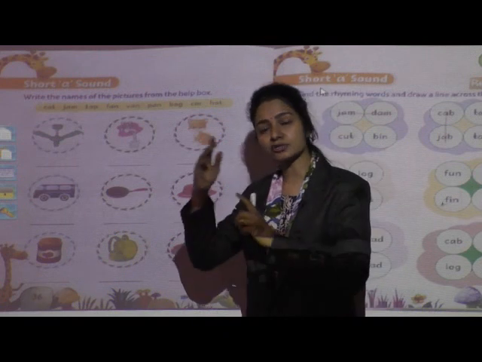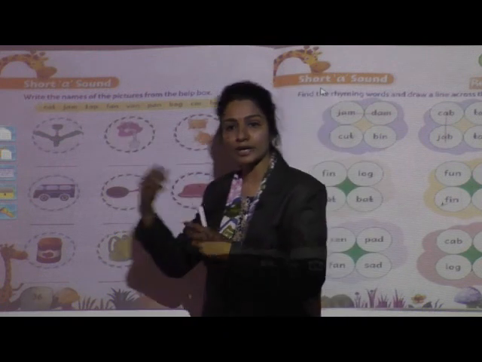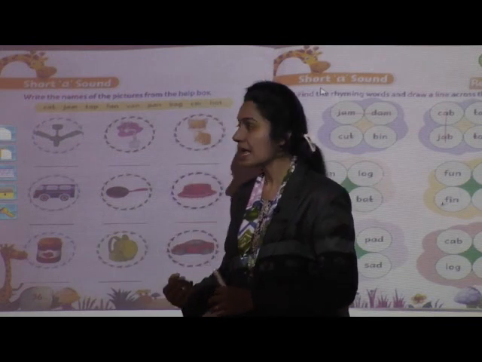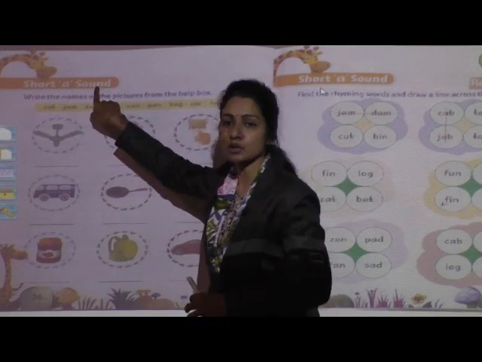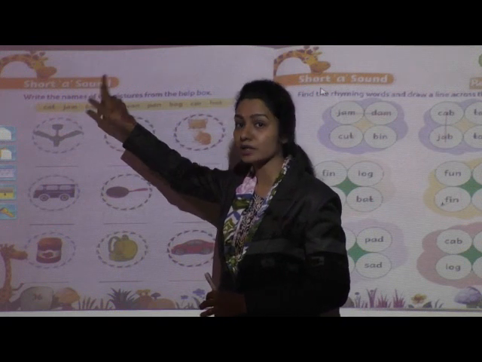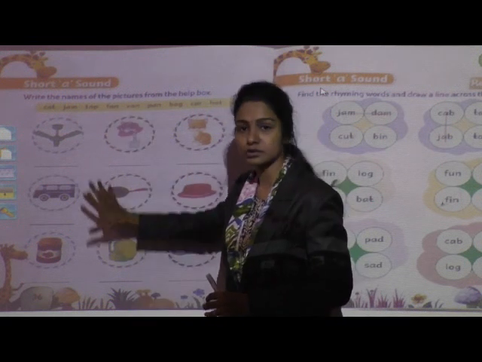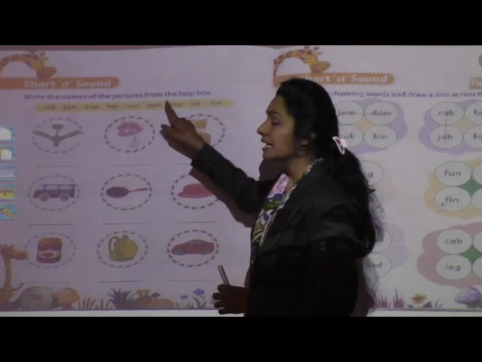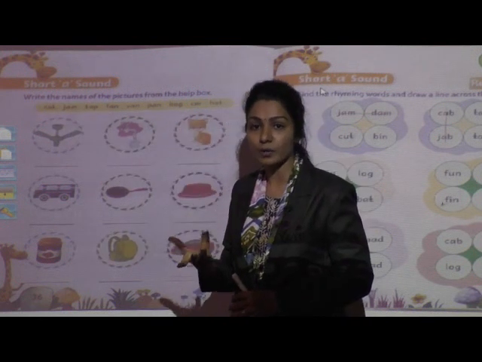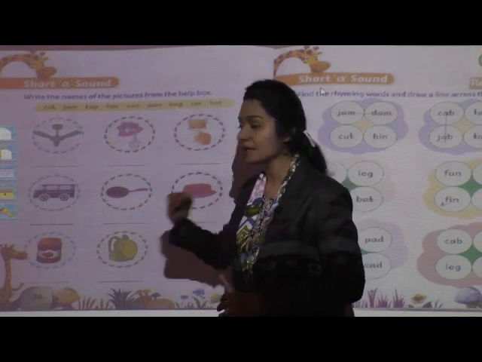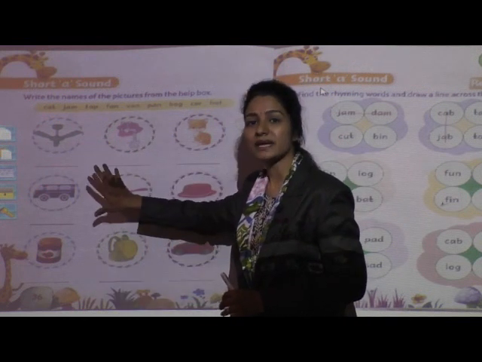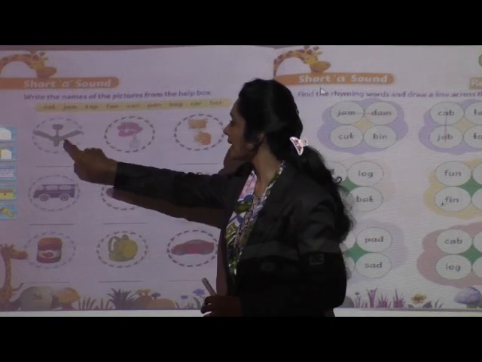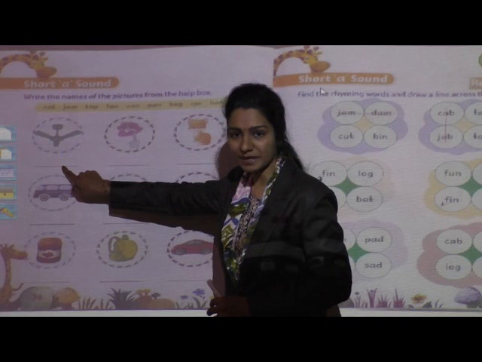If not, you can take the phonics skill book and literacy skill book and see the short sound vocabularies also. Then you will get some ideas how to solve this. So children, what are these? In this box, some helping words are there. Why? Because these are the pictures you are going to recognize, and the spellings are here. You are going to write those spellings below these pictures.